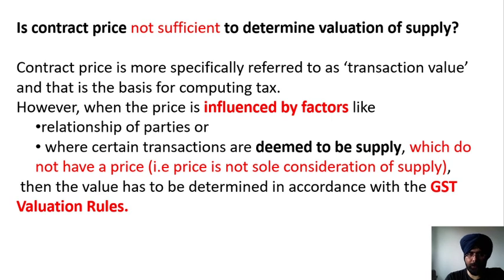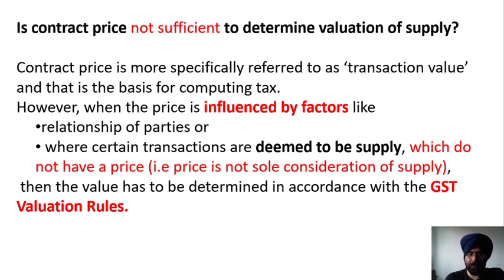Contract price is more specifically referred to as transaction value, and that is the basis for computing the tax. However, when the price is influenced by a factor like the relationship of the parties, for example, husband and wife are doing separate businesses, and the husband is supplying to the business of the wife and the wife is supplying to the business of the husband, they might not value their goods or services correctly, so their relationship is influencing the price. Therefore, whatever price they charge will be rejected and the valuation rule will apply.